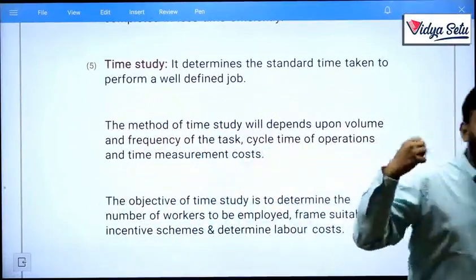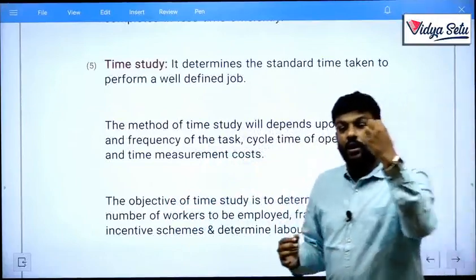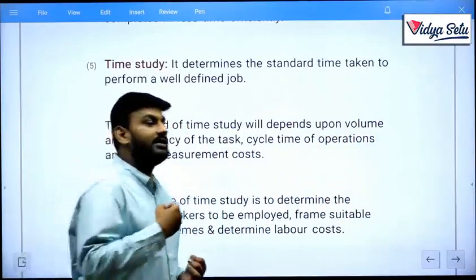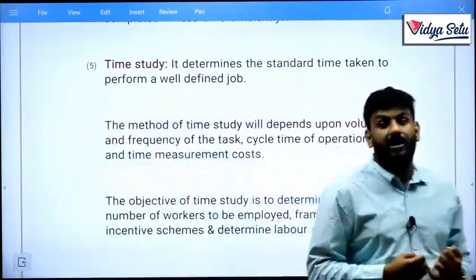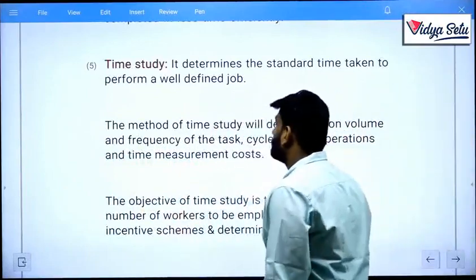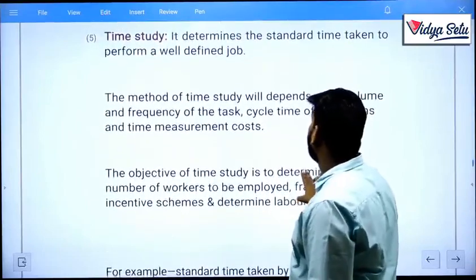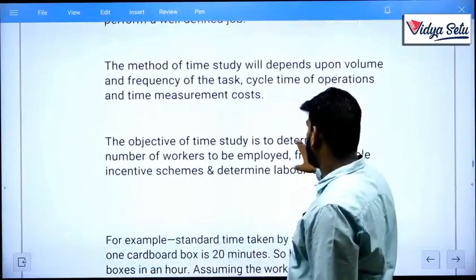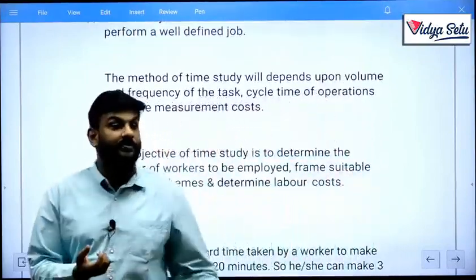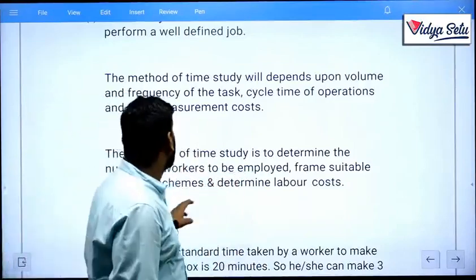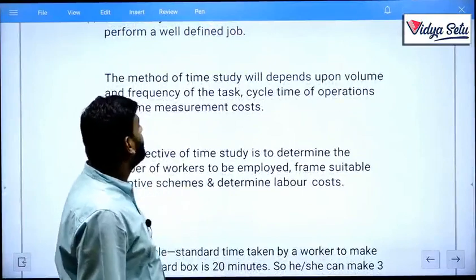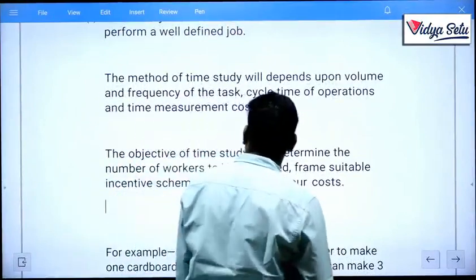It always deals with time, so that production comes on time and workers get paid for the time they give to the organization. It all depends upon the observations of time study. So here we understand that it determines the standard time taken to perform a well defined job, and defines how to do the job as well as when to complete it. The method of time study depends upon the volume and frequency of the task, cycle time of operations, and time measurement cost.